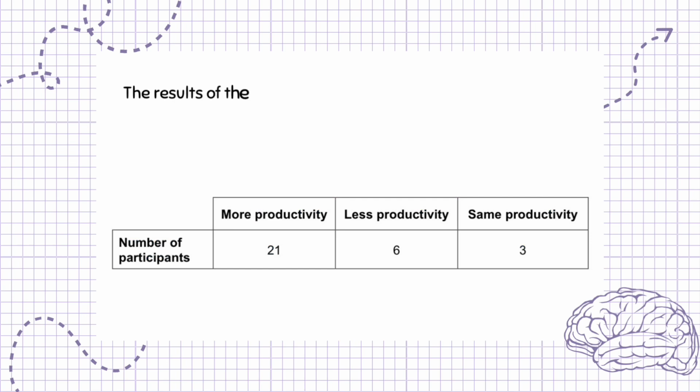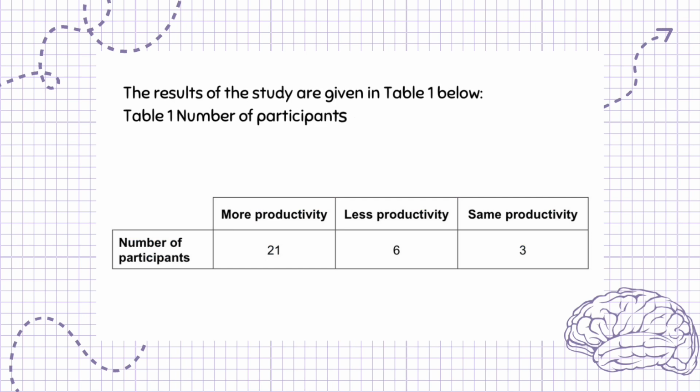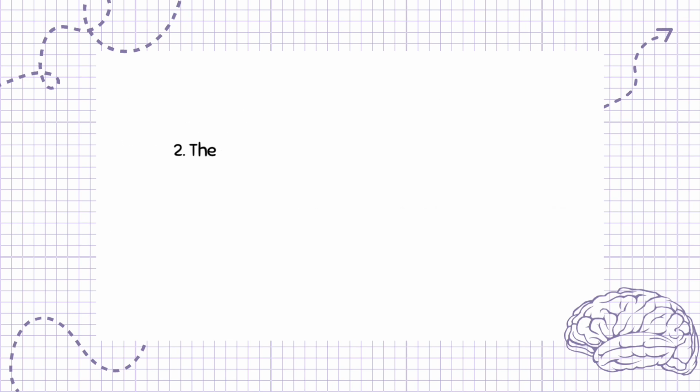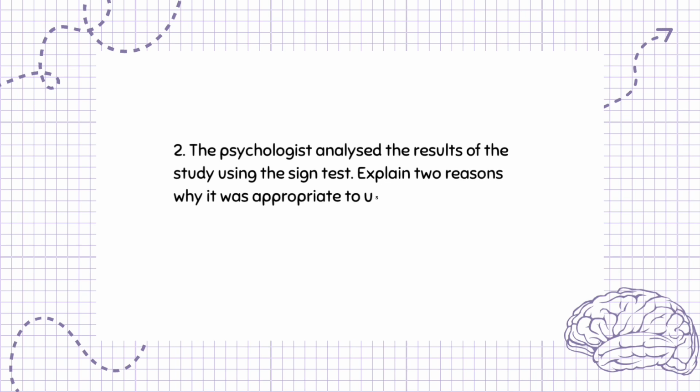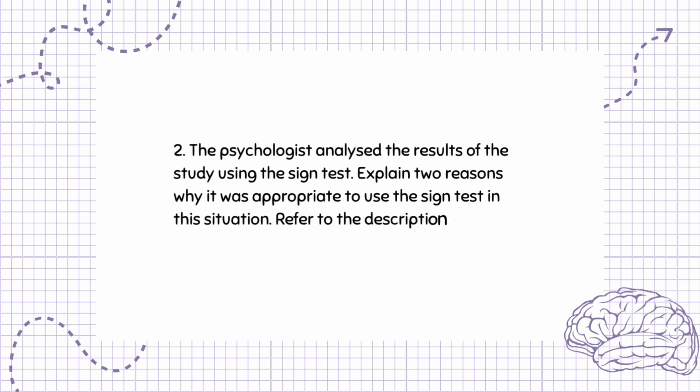The results of the study are given in Table 1 below. Table 1: Number of participants giving each productivity rating at the end of day 2. Question 2. The psychologist analyzed the results of the study using the sign test. Explain 2 reasons why it was appropriate to use the sign test in this situation. Refer to the description of the study in your answer. 4 marks.